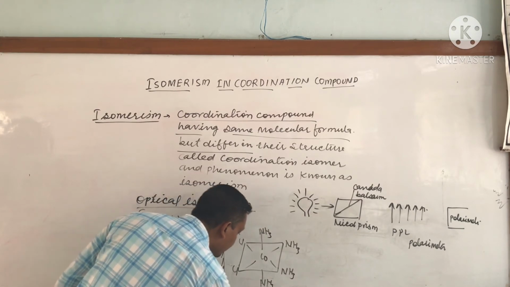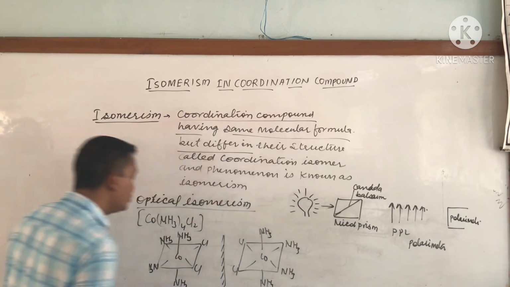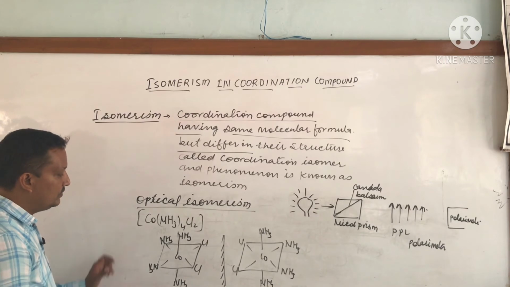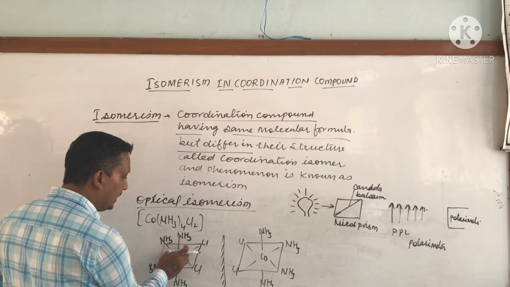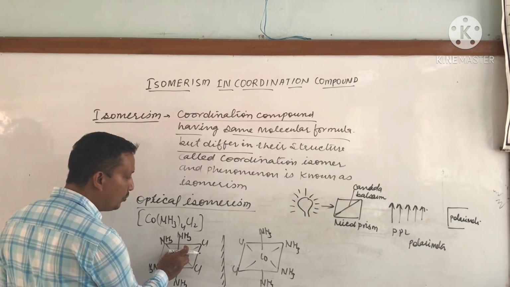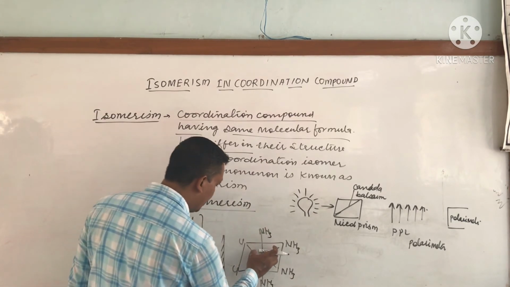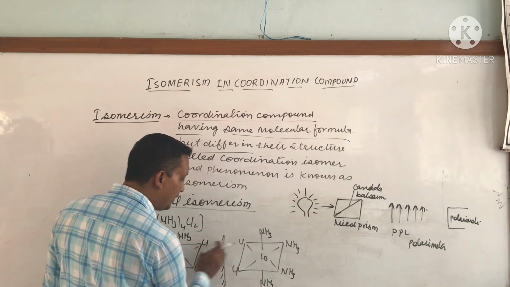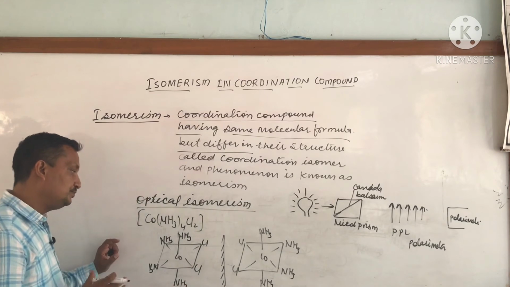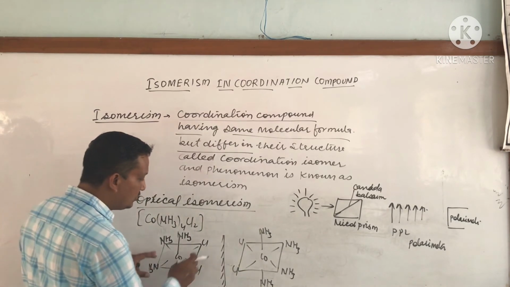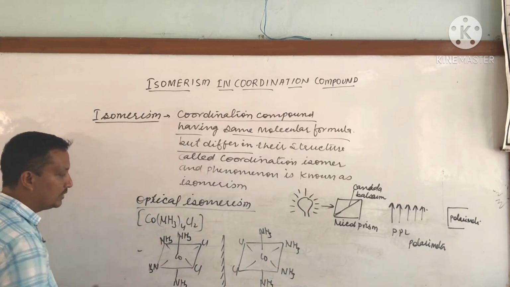Okay, so these are the two optical isomers, and these are non-superimposable mirror images of these molecules. Whenever we try to superimpose this molecule on that molecule, it will not be able to superimpose. Why? Because Cl would be on the upper side of NH3 in one and on the lower side in the other, so the same atoms are not there. Therefore these molecules will not superimpose on each other, therefore these are optical isomers.